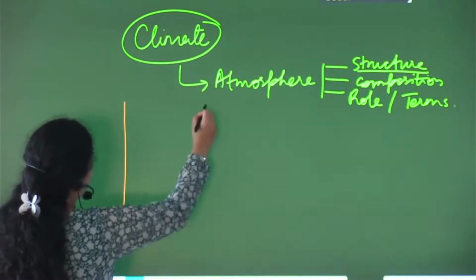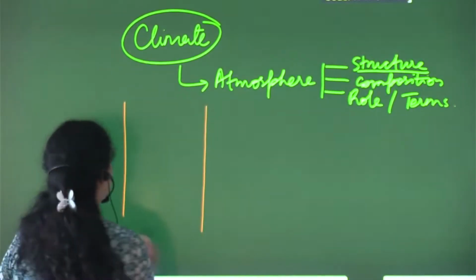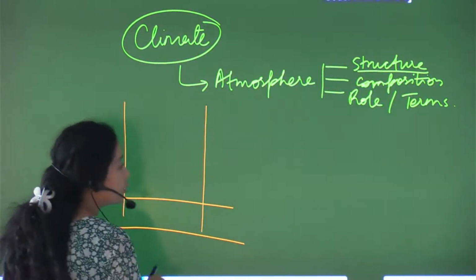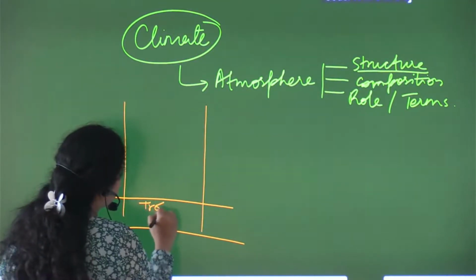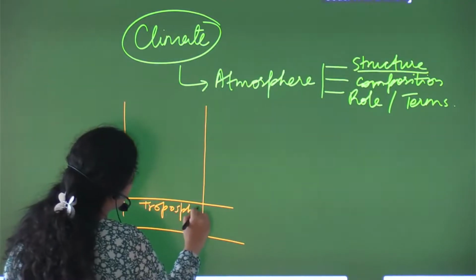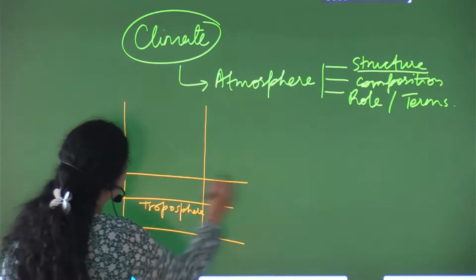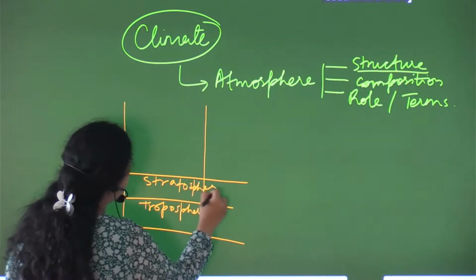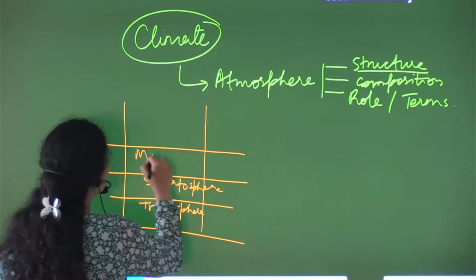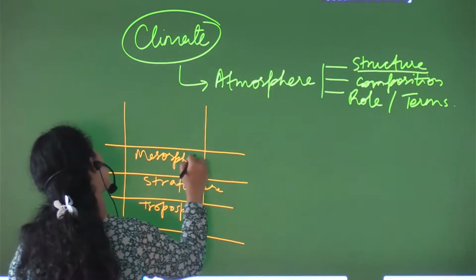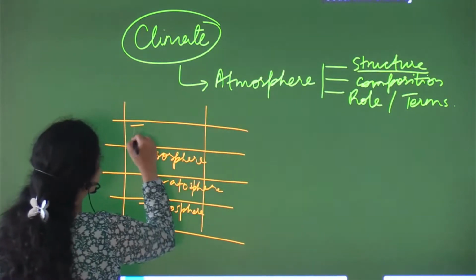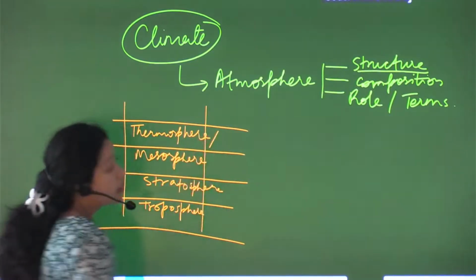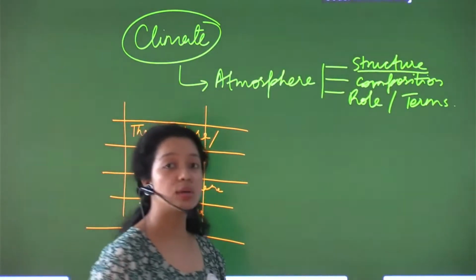this is our atmosphere. Fine. And this is the earth's surface. So the first layer of the atmosphere is the troposphere. Then we have stratosphere. Then there is mesosphere. And then comes the thermosphere, or this thermosphere is also known as ionosphere.